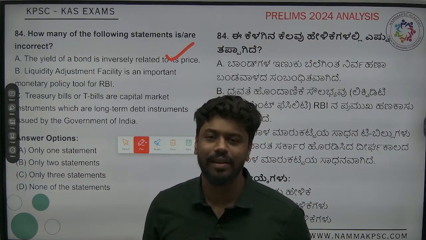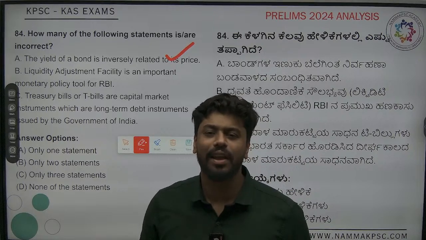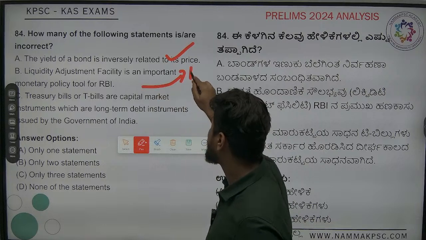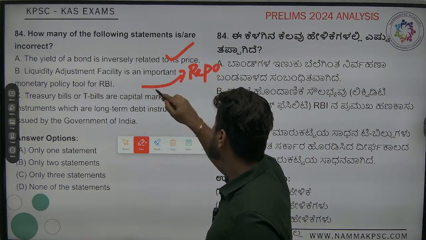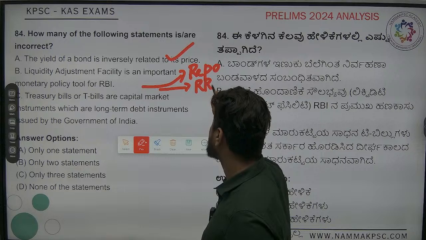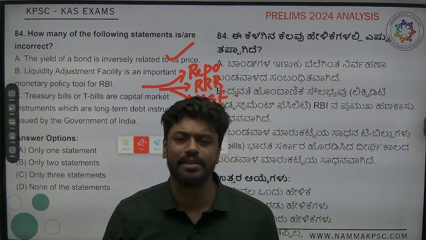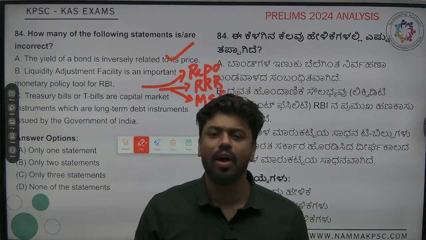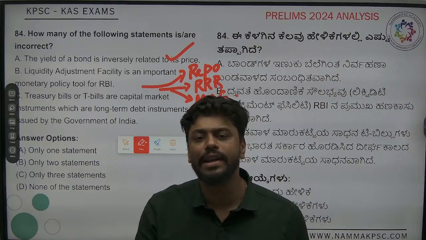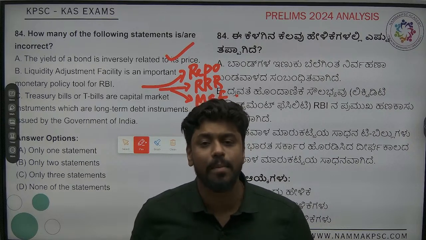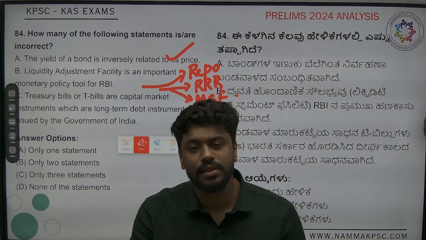This is also correct. Liquidity adjustment facility, what do we mainly have here? We have repo rate, then reverse repo rate, then marginal standing facility. All of these are facilities to adjust the liquidity. These are all quantitative tools or indirect tools of the RBI, meaning they will ask the banks to do this, do this, do this.